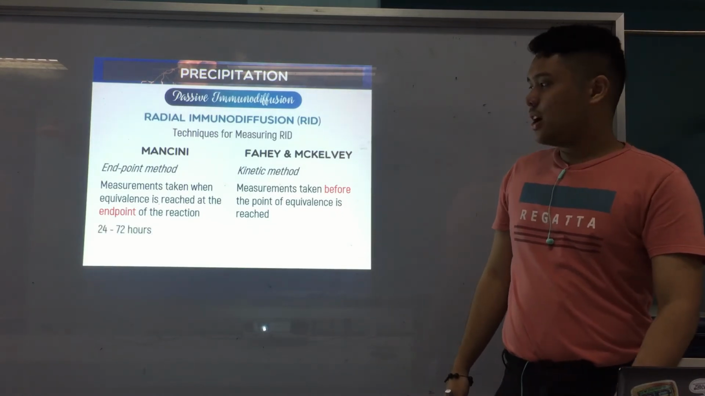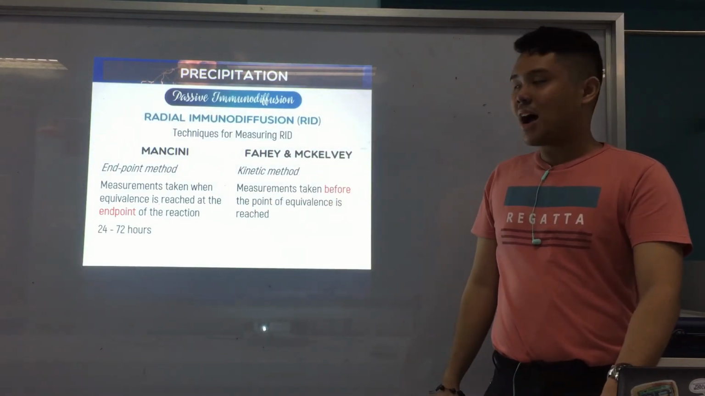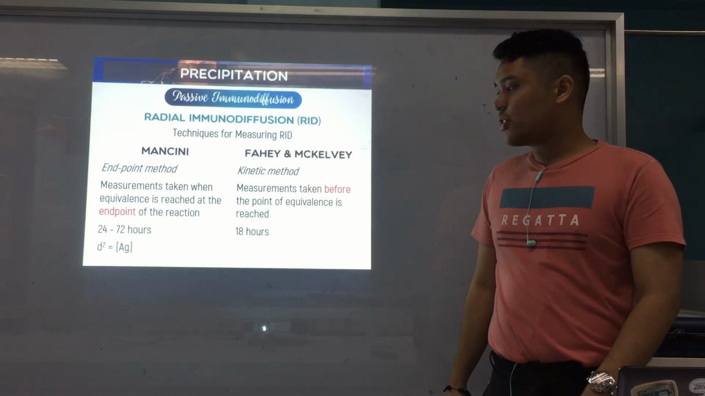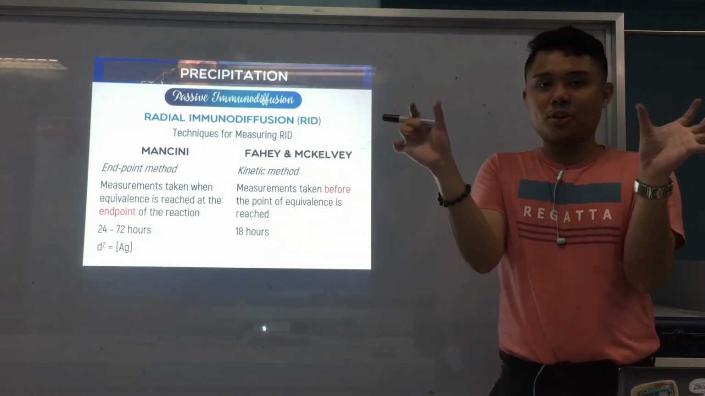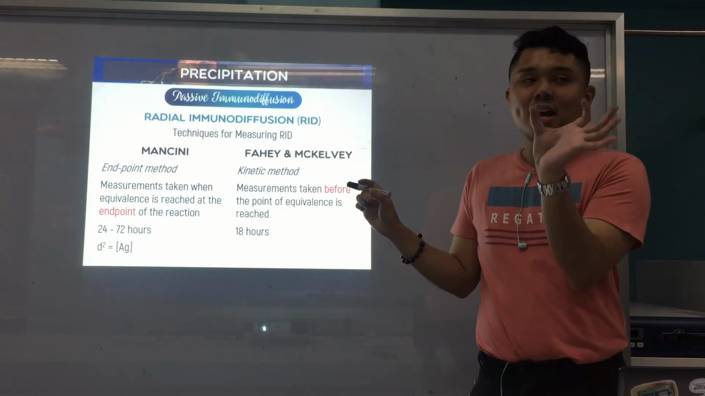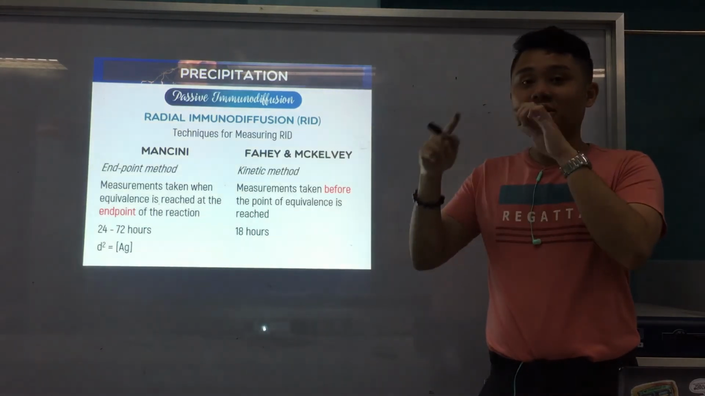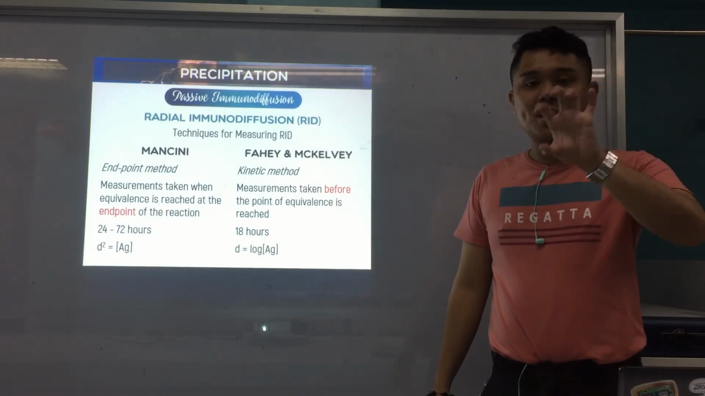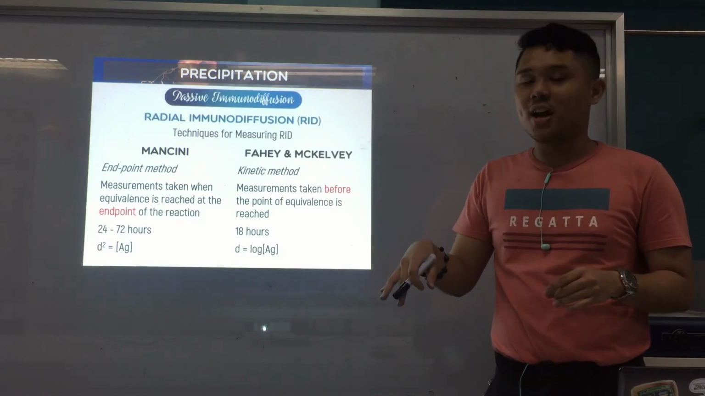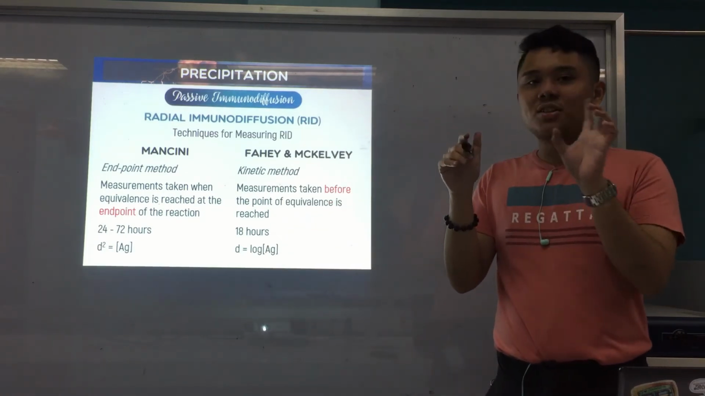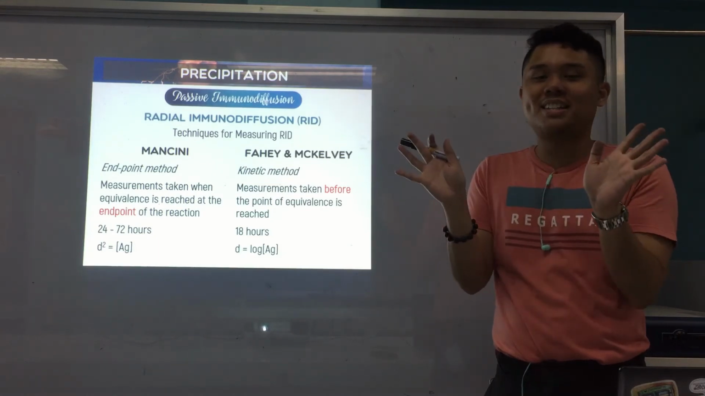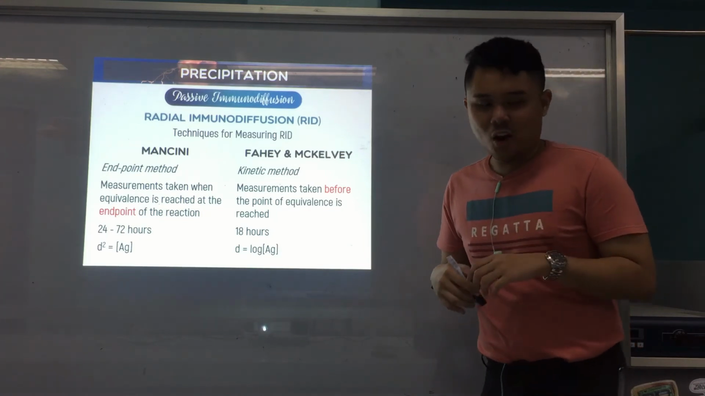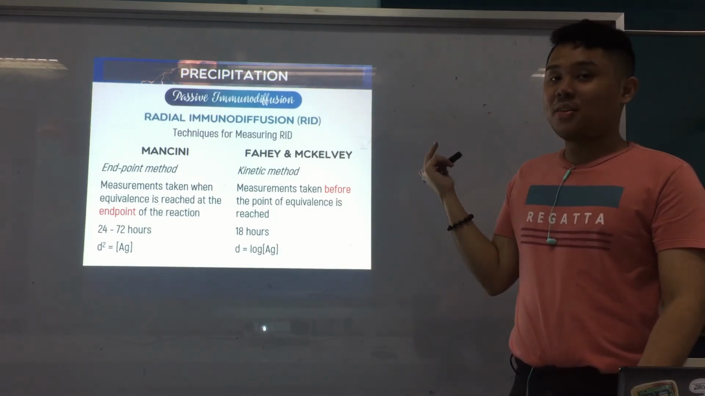Therefore, the Mancini is quite longer, 24 to 72 hours, whereas the Fahey and McKelvey is only 18 hours. And how do you determine the concentration? D stands for diameter. For Mancini, the diameter of the formed precipitin ring squared is equal to the concentration of the antigen. Whereas for Fahey and McKelvey, the diameter is equal to the log of the concentration of the antigen. So as you can see, the diameter is no longer squared, because the precipitin ring has not been reached yet when you measure. So you take the log. I'll share the mnemonics later.